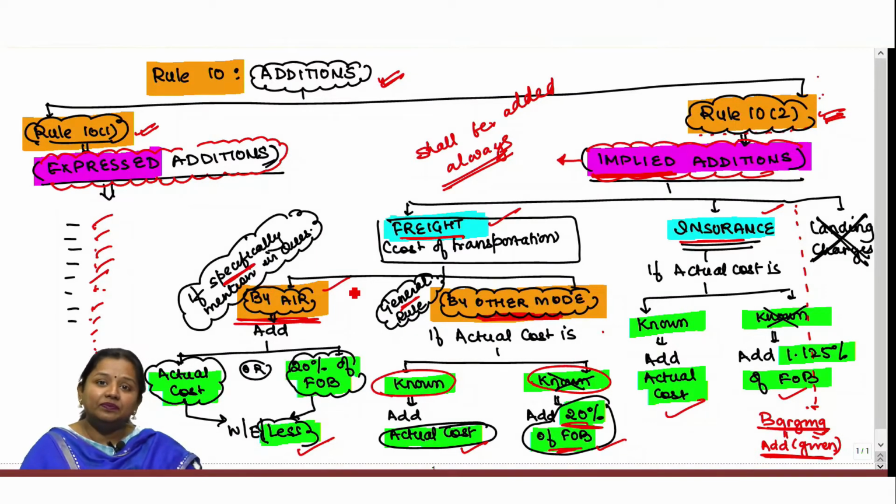Ma'am, how is it possible that the expense has not been actually incurred and still its amount shall be added while computing assessable value? The lawmaker says whenever goods are imported from abroad to India, there are two expenses which need to be incurred for such delivery.